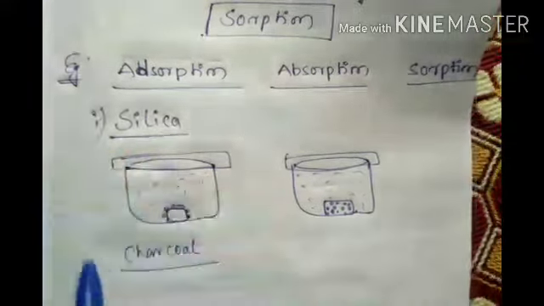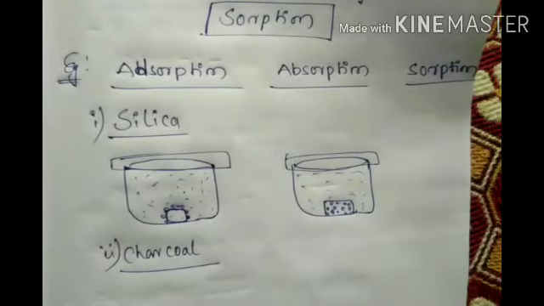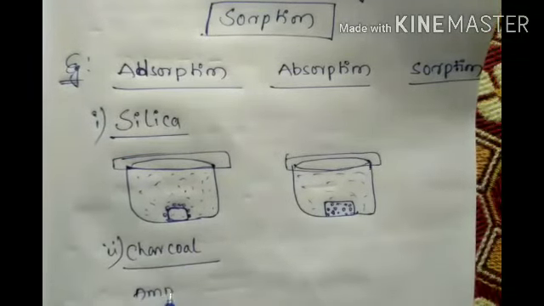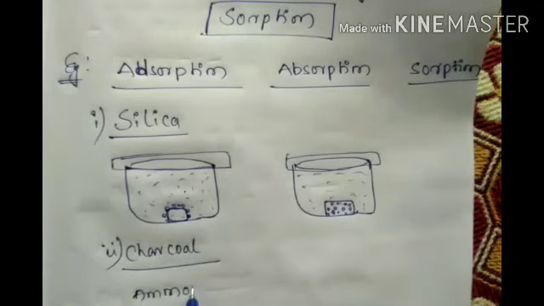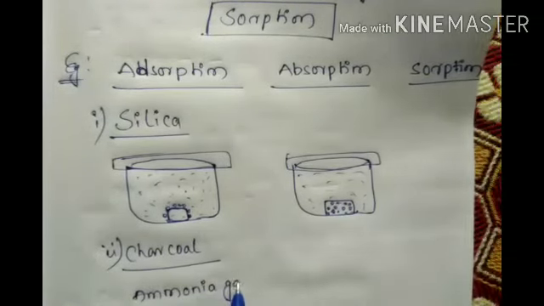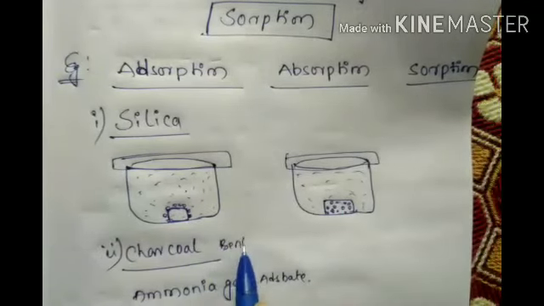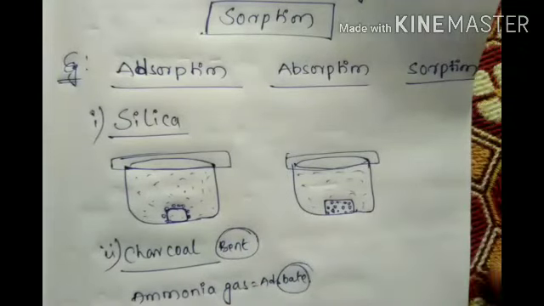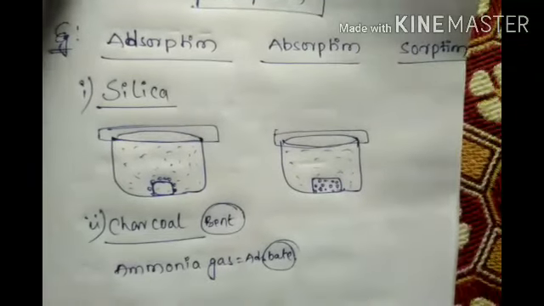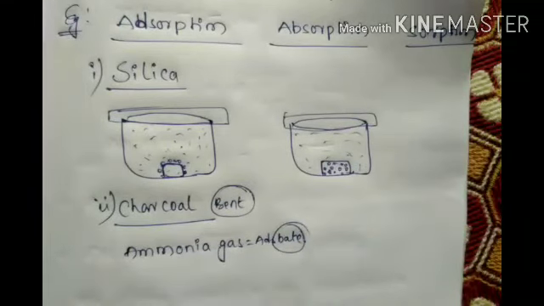First silica gel, second charcoal, and ammonia gas is the adsorbate. Third, dyes get absorbed as well as adsorbed with cotton fibers.